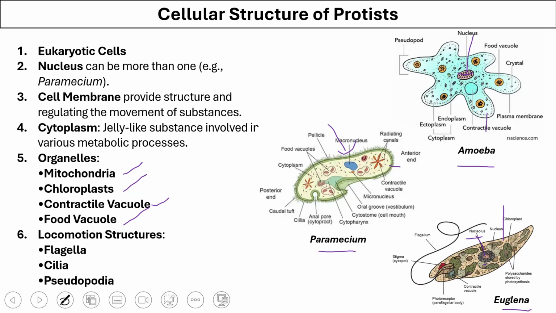For locomotion, that is movement from one place to another, they use appendages or structures like flagella, like you see here, or cilia, like you see on top of paramecium, and pseudopodia, which are these folds in the cell membrane of amoeba.